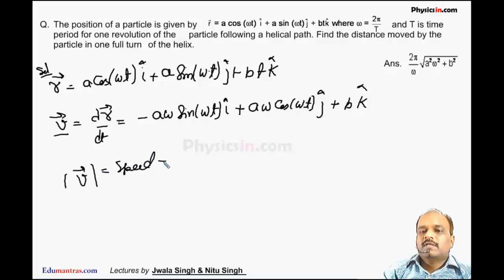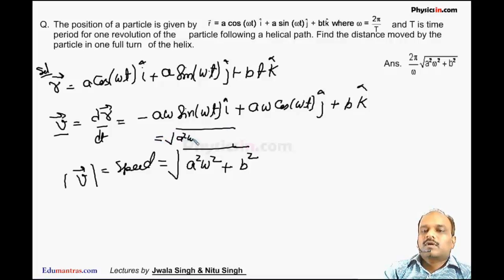So the speed of the particle is root over a square omega square sin square omega t plus a square omega square cos square omega t plus b square.